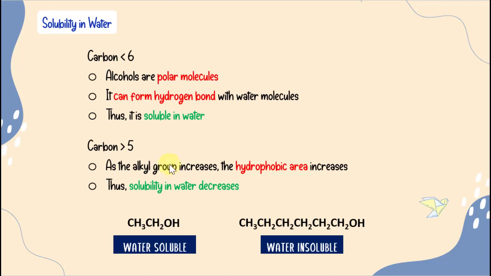Okay, so the hydrophilic area is only on the OH group. Okay, pada OH ni kita punya hydrophilic area yang sukakan air, yang menyebabkan the alcohol soluble in water. But the hydrophobic area, the alkyl group, okay, alkyl group ni kita panggil dia hydrophobic area. So the hydrophobic area ni dia tak sukakan air. So bila dia tak sukakan air, makin besar this alkyl group, semakin besarlah our hydrophobic area. So it will make our alcohol less soluble in water.